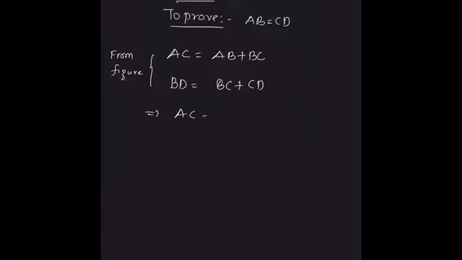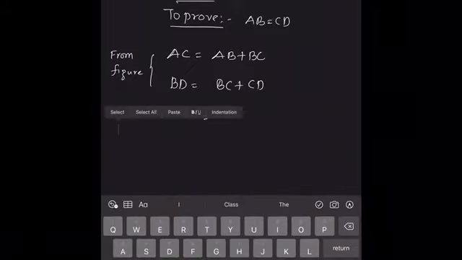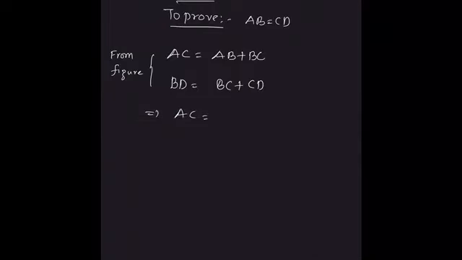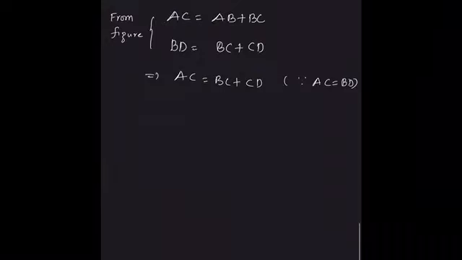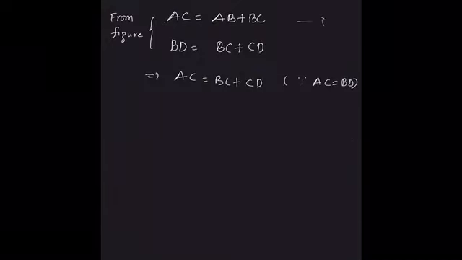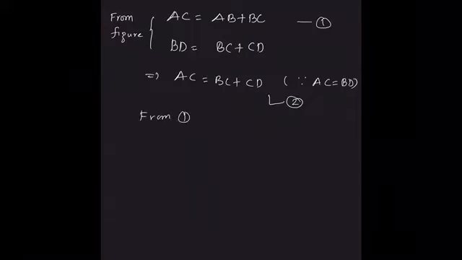Now AC is equal to BC plus CD. What is the reason? Since AC is equal to BD, isn't it? So let this be equation 1, this be equation 2. So from 1 and 2, AB plus BC is equal to BC plus CD.